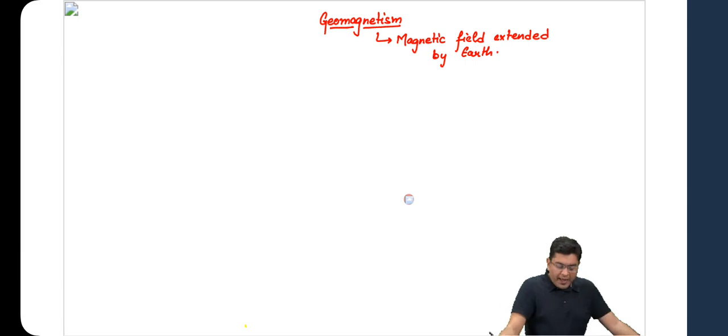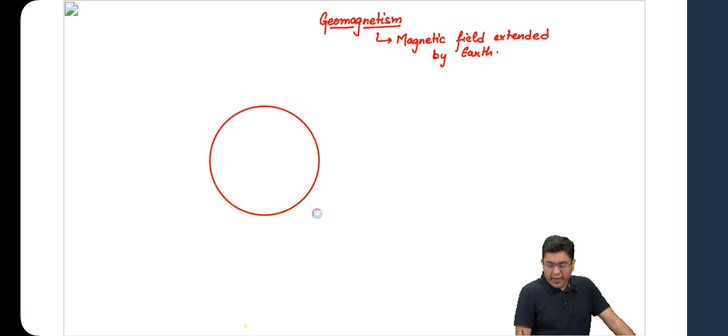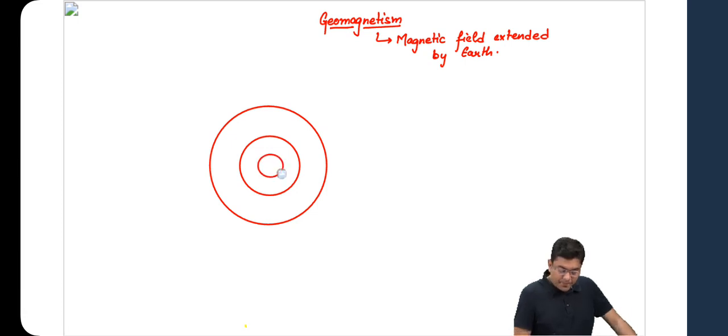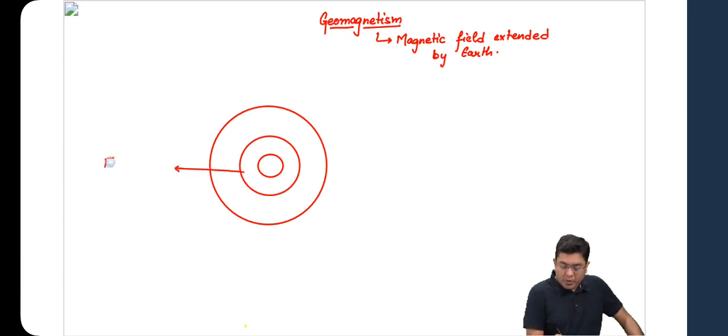Now, when we talk about planet Earth, we know about the structure now. I hope we know about the structure now. Now, when we have seen the structure, we have also seen that in the region of the core, you basically have the molten outer core, and then you have the case of solid inner core.